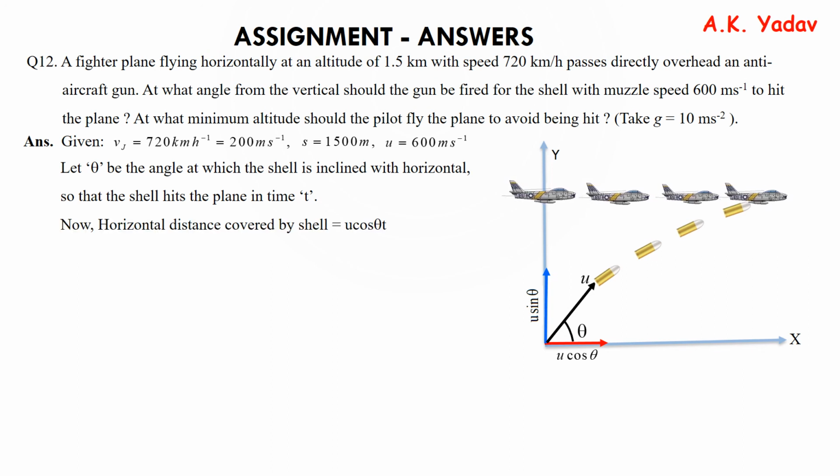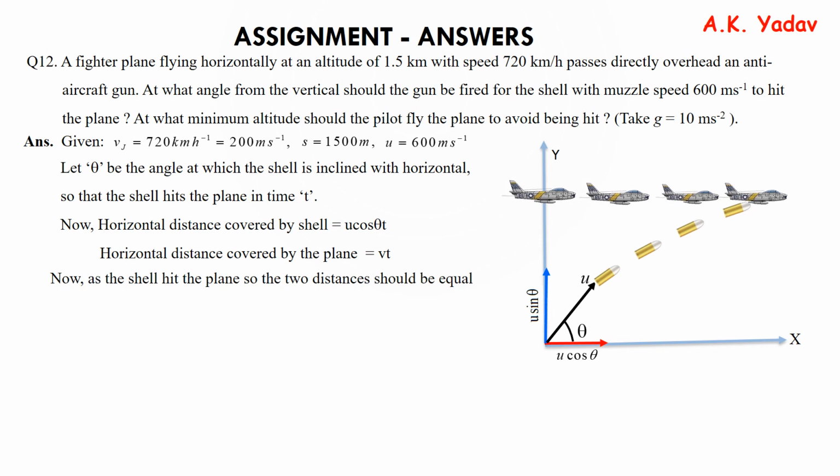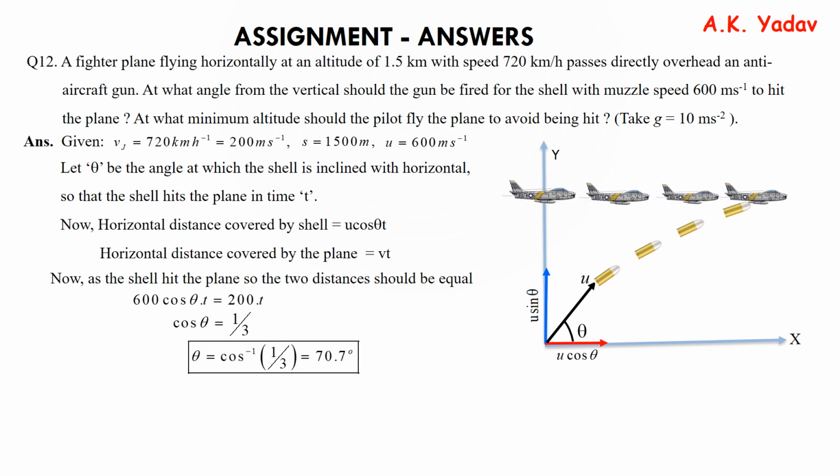So the horizontal distance covered by the shell is equal to u cos θ into time t, and the horizontal distance covered by the plane is velocity into time. Now as the shell hits the plane, the two distances should be equal. That is, 600 cos θ t is equal to 200 t, which gives cos θ equal to 1/3, or θ equal to cos⁻¹(1/3), which is equal to 70.7 degrees.